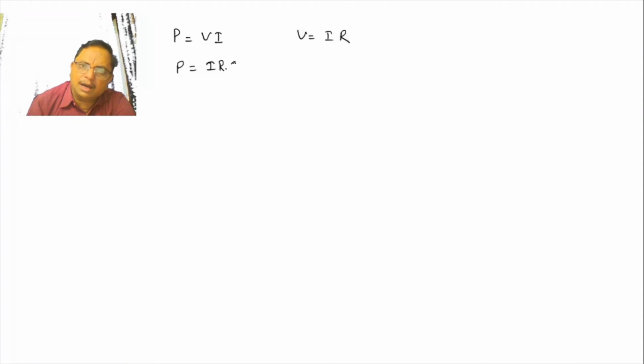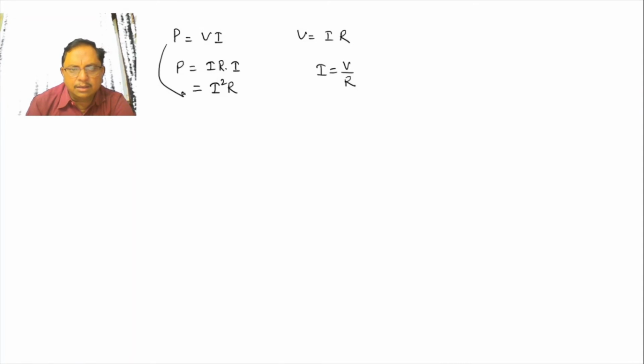My dear, you can get another formula also. Various form. P is equal to V into I, it is a power. If you are putting V is equal to IR, then this power formula becomes IR into I is equal to I square R. If you are putting the value I is equal to V upon R, then what the formula? You can see.